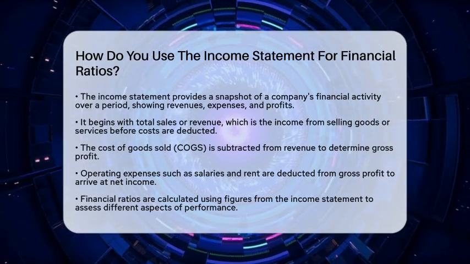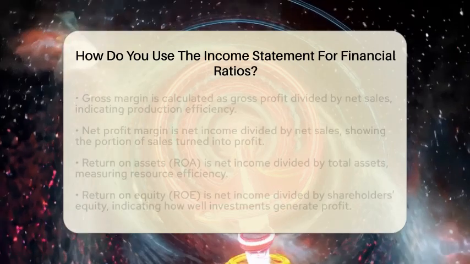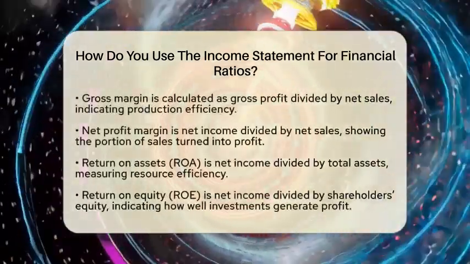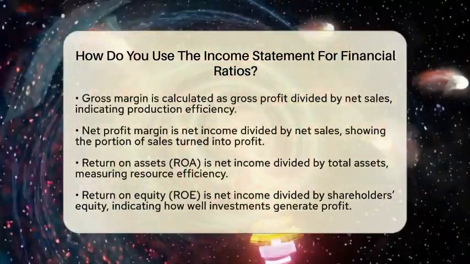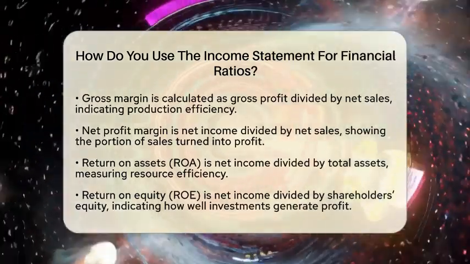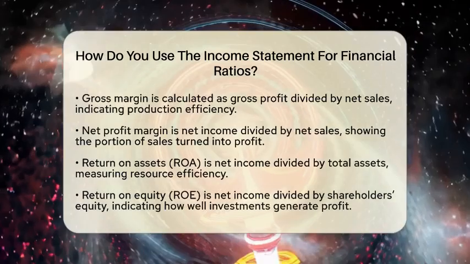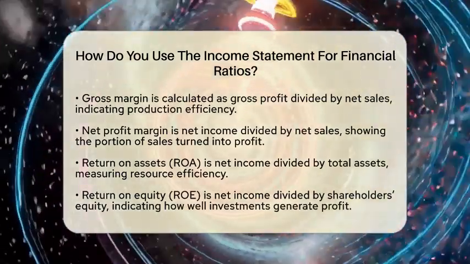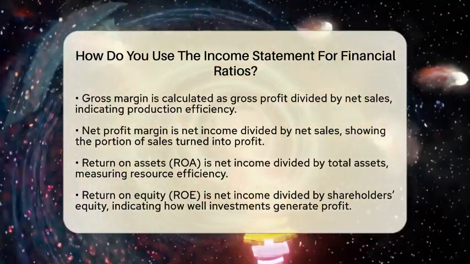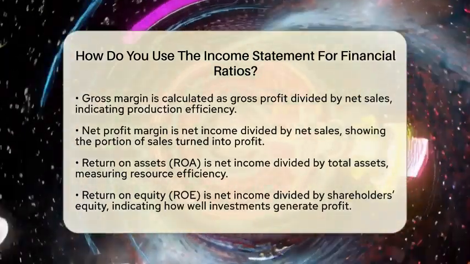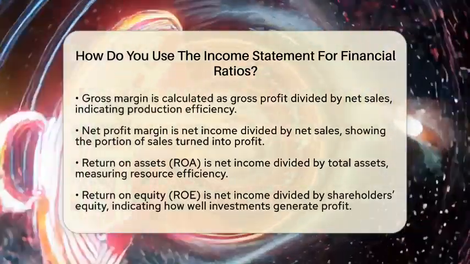Then, operating expenses are listed, including things like salaries, rent, and utilities. After subtracting these expenses from gross profit, you arrive at net income, which is the final profit after all costs, taxes, and interest are paid. Now, these figures are the building blocks for many important ratios.